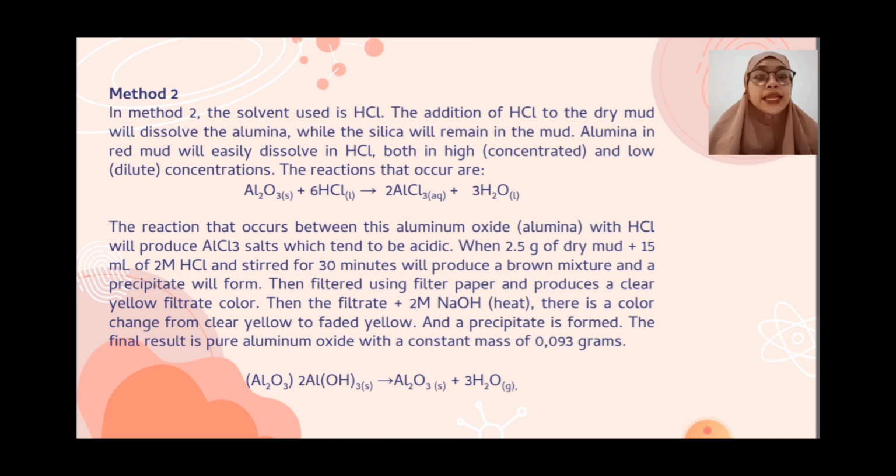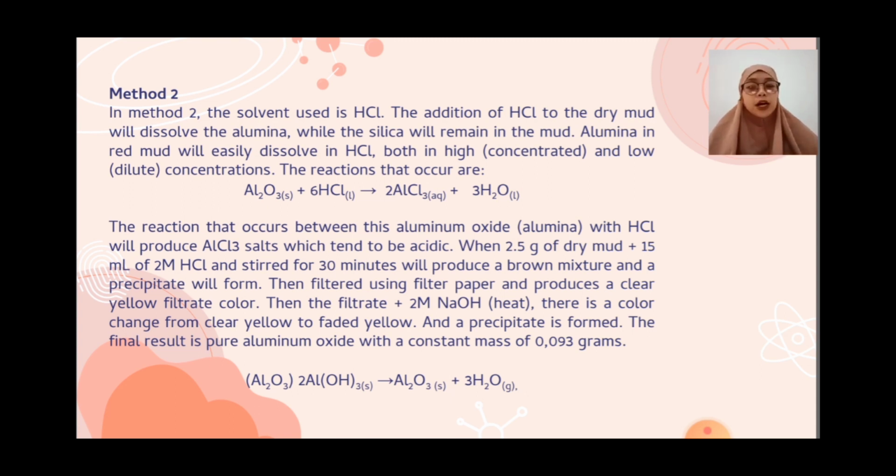The reaction that occurs is Al2O3 plus 6HCl produce 2AlCl3 plus 3H2O. The reaction between aluminum oxide, or alumina, and HCl will produce AlCl3 salt which tends to be acidic.